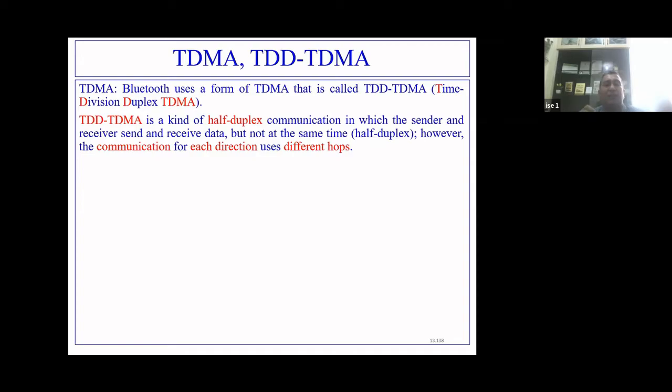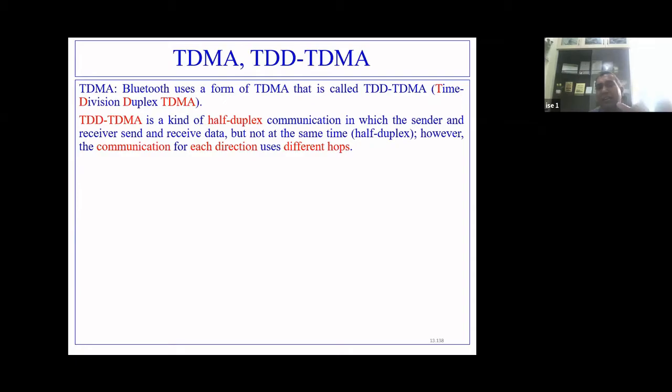And the communication from each direction uses different hops. Now hops means time slot. Basically, it's a time slot. So the primary can communicate to the secondary in one time slot, and the secondary cannot communicate to the primary in the same time slot.